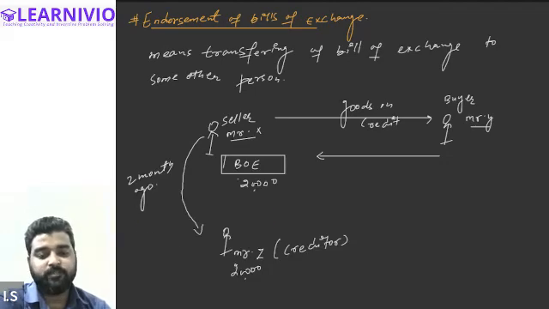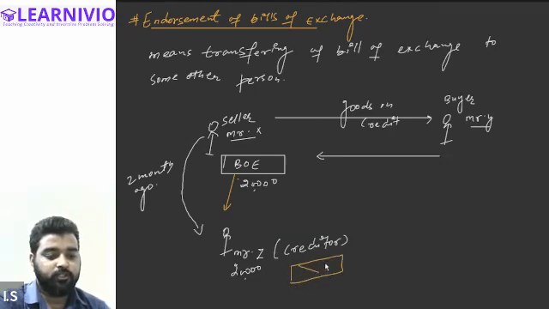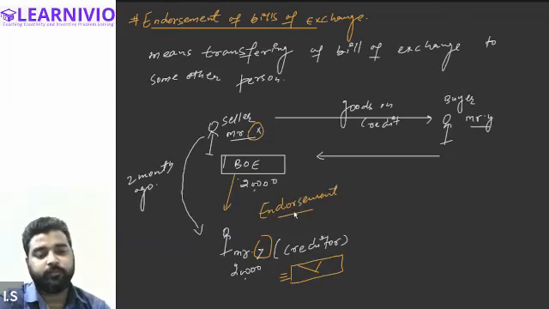What Mr. X has done is, instead of making payment to Mr. Z by cash, he just transferred this instrument, the bill of exchange, to Mr. Z as a payment. The transferring of the bill of exchange from Mr. X to Mr. Z is known as endorsement of bill of exchange. This is called endorsement of bill of exchange. Tell me, is this clear? Endorsement is clear to you? Yes, sir.